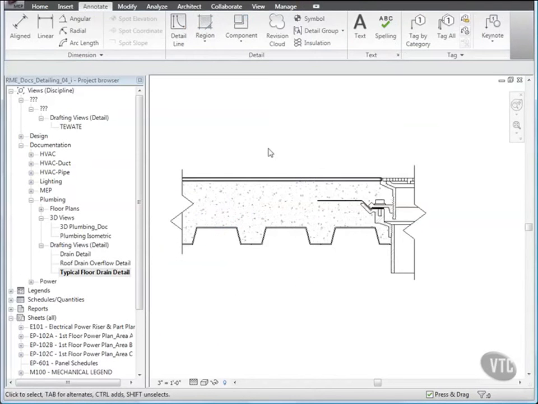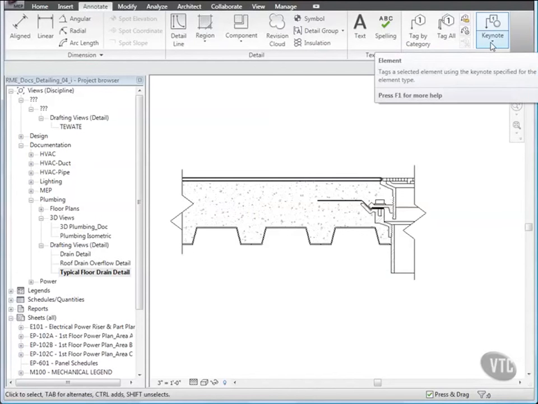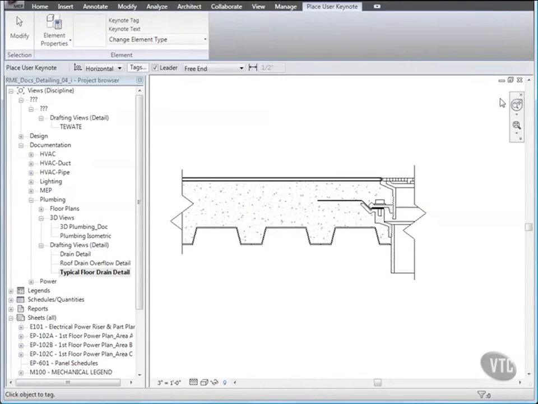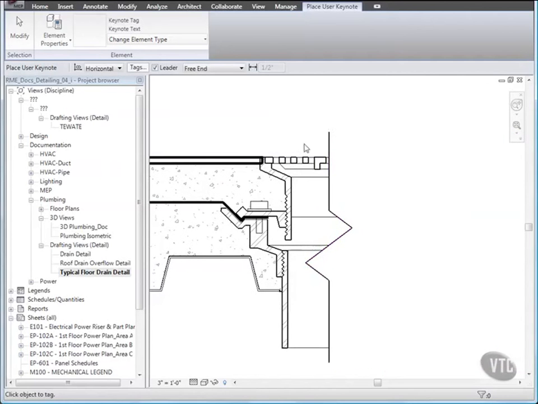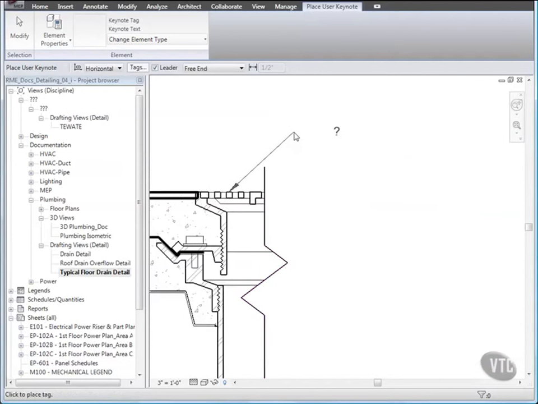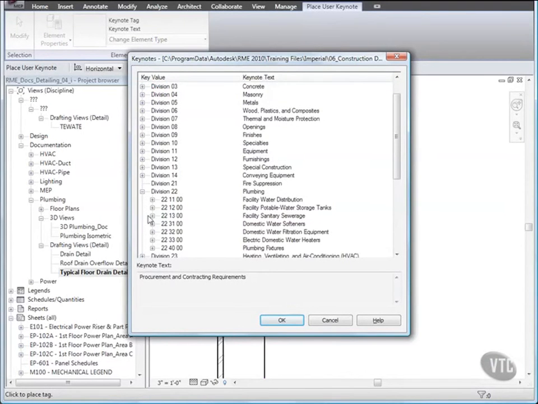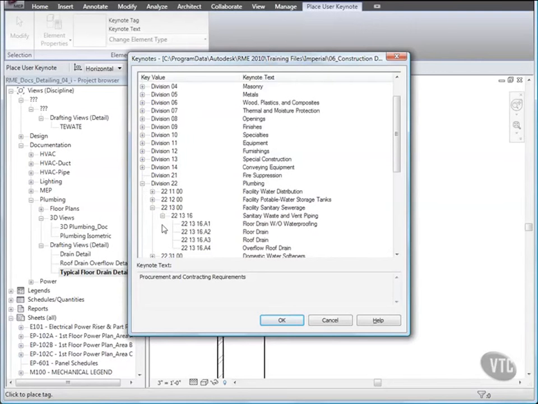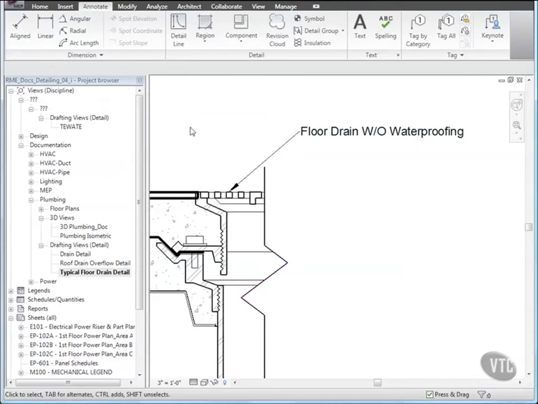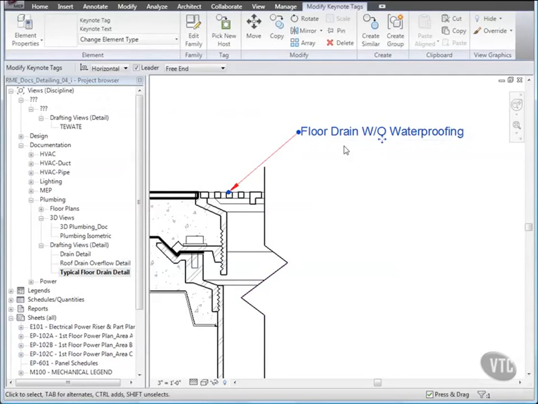Next, to add a keynote, from the Tag panel, click the Keynote drop-down and select User. Select the top of the drain as the object to tag, and then click the next 2 points to place the leader as shown. Then in the Keynotes dialog, expand Division 22, 221300, under 221316, select 221316.A1, floor drain without waterproofing, and click OK. Click Modify, and if necessary, select the keynote and drag the text to the right.